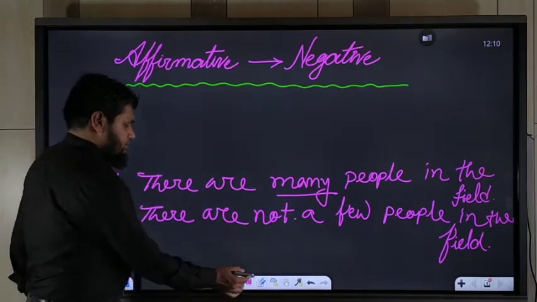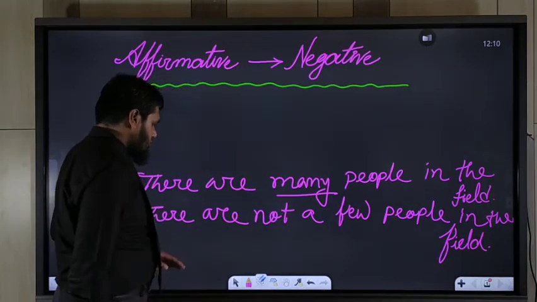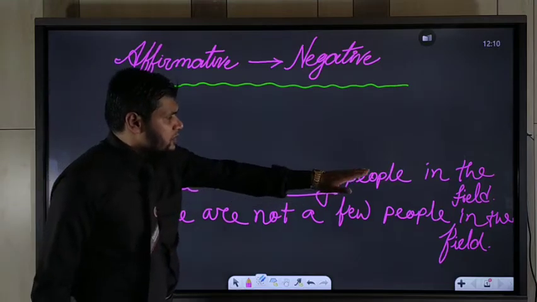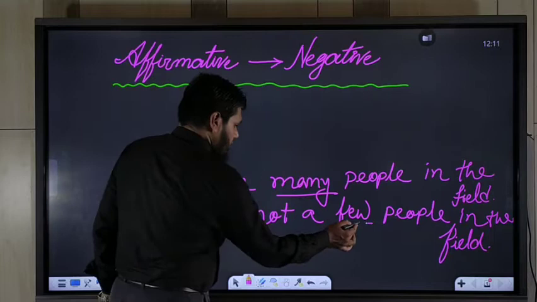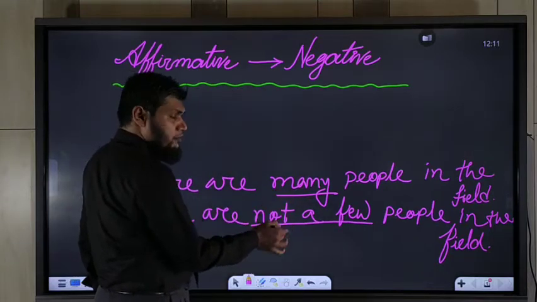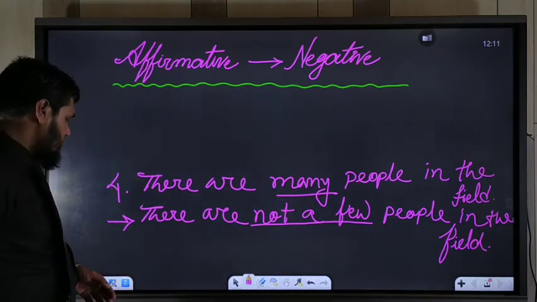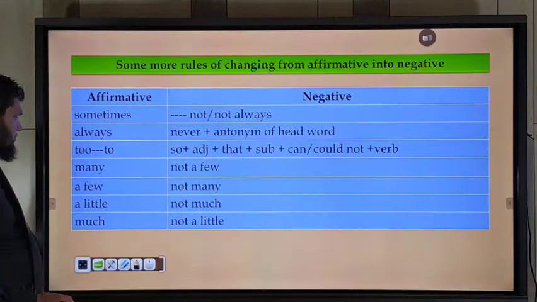Look here. There are many people in the field. So you should use not a few in negative sentence instead of many. Okay? So we may go to the next rule.